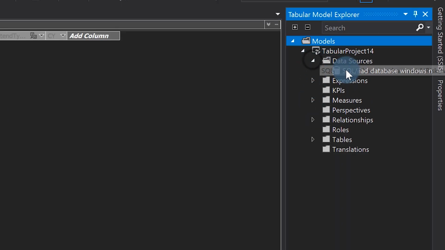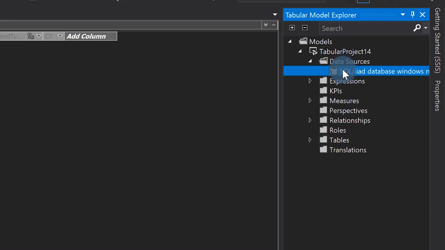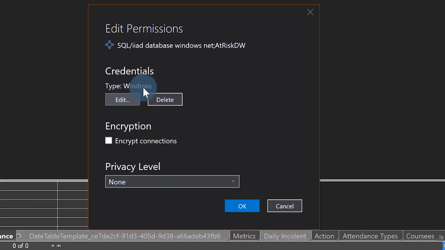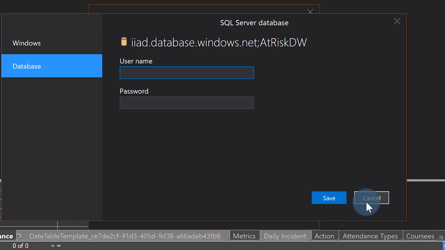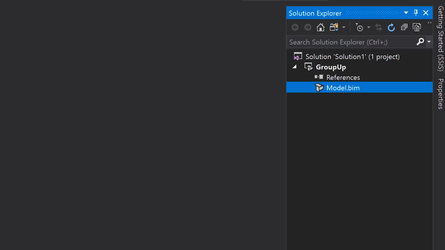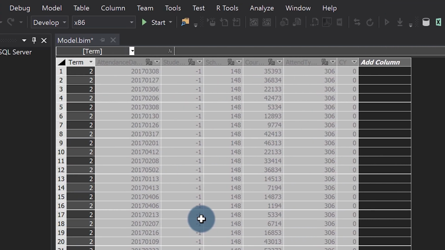If I want to get the data, I'll need to modify my data source here. I think it defaults to Windows authentication. If you right click on your data source and go to edit permissions, you see right now it's Windows. I don't have Windows authentication set up on this particular instance of Azure SQL, so I can choose database and put in my credentials, click save and process my model. I have one, like a cooking show, where I've already added credentials and processed, and here's all my data. I've downloaded it, and now I have my model in data tools.